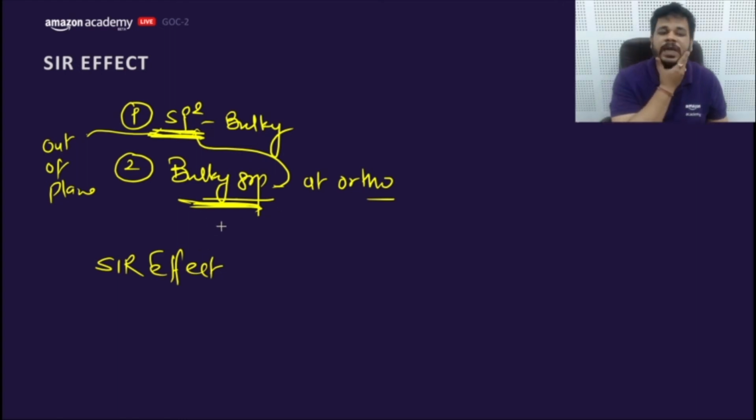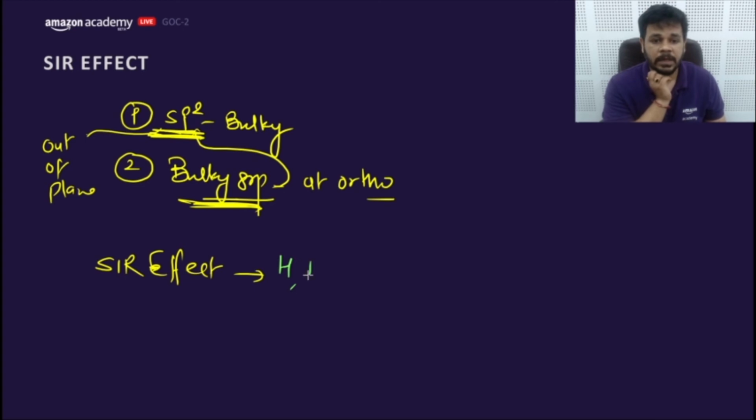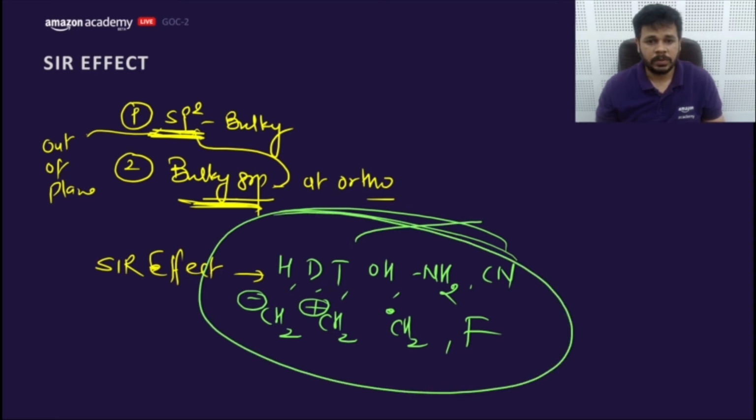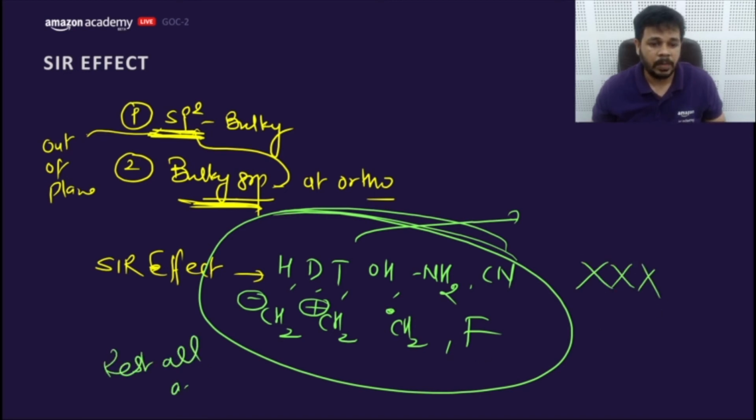So what are the bulky groups with which we can show SIR? There are many bulky groups, but we need to learn about the compounds or groups which do not show SIR effect. H, D, T, OH, NH2, CN, CH2 minus, CH2 plus, CH2 radical. These are the compounds, and fluorine. These are the compounds or groups or elements which will not show SIR. Rest all will show SIR. Rest all are bulky. These are non-bulky groups. They cannot create SIR. So rest all are bulky.